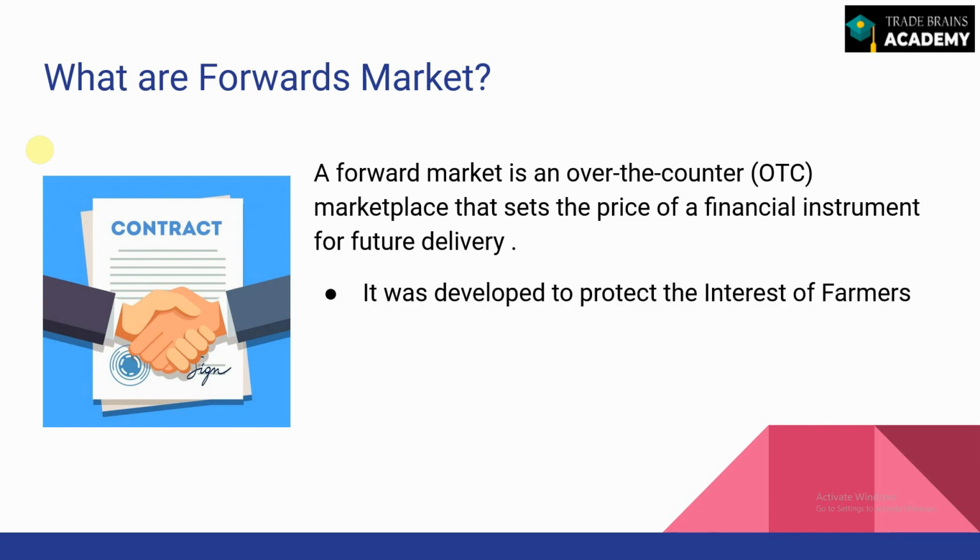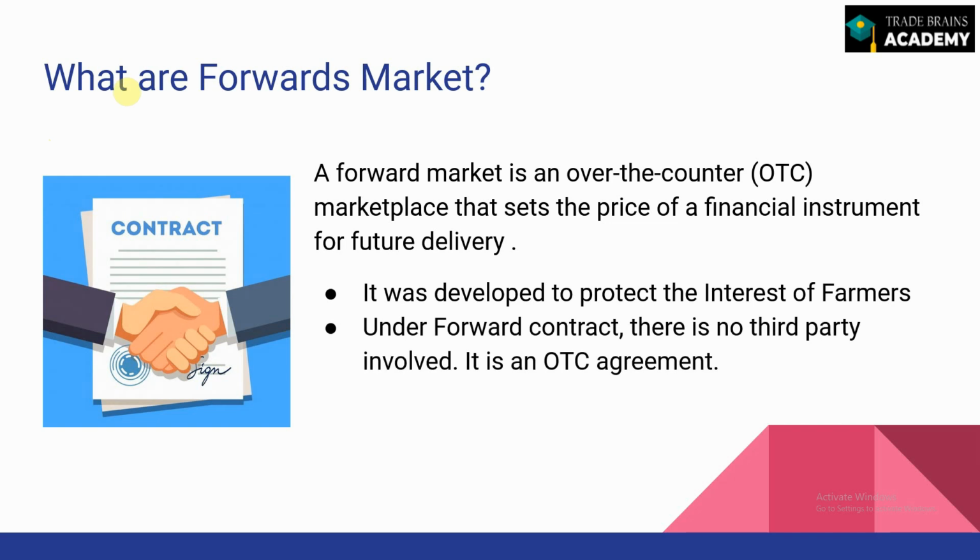The next point is, why exactly was the forward market developed? It was actually developed to protect the interest of farmers. Earlier, when agricultural produce was produced by the farmers, they were not aware of what price they should be charging or what the price would be in the future. So to protect their interest, they were given the option to pre-decide their price for a specified quantity and at a specified time in the future. They would actually get the price which they decide now, in the future, and it wouldn't matter what the price of the underlying asset or the agricultural produce was at that time. It gave a sense of security to farmers, as they were aware of the amount of money they would make on the produce, and they could plan accordingly.